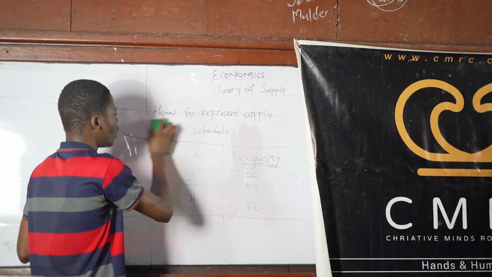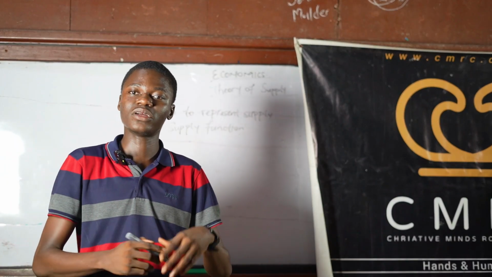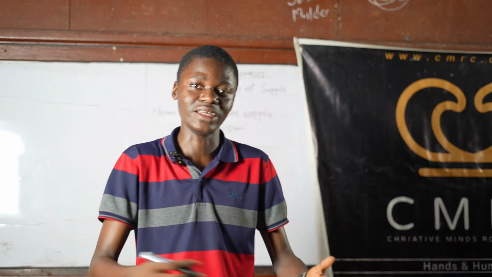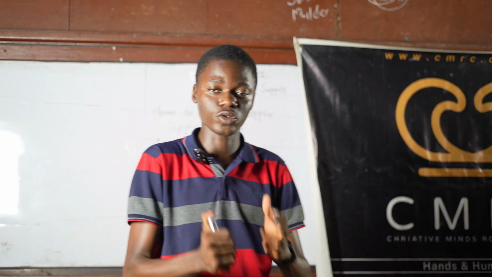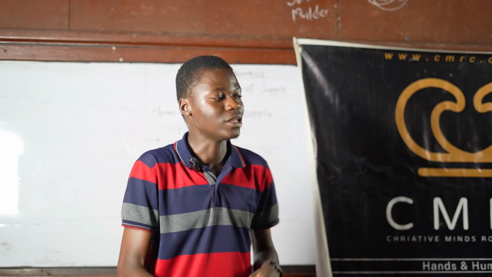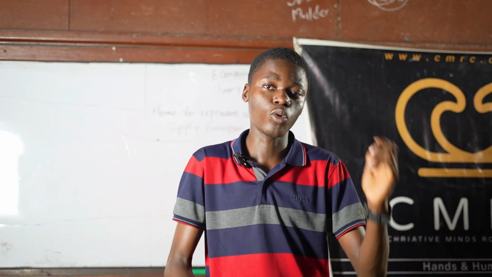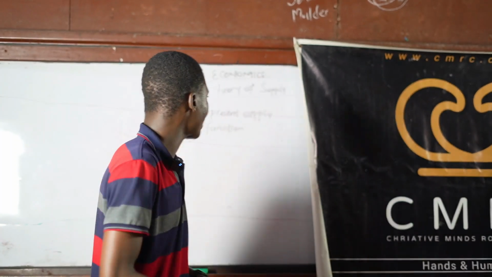Now, moving on to our supply function. Similarly to our demand function, we said demand function is an equation showing the relationship between price and quantity demanded. It's still the same for supply function: supply function is an equation showing the relationship between quantity supplied of a particular product and the price of that product. Please, it should be noted that for supply function, we have a positive relationship between quantity supplied and the price of the product. What do I mean by positive relationship?